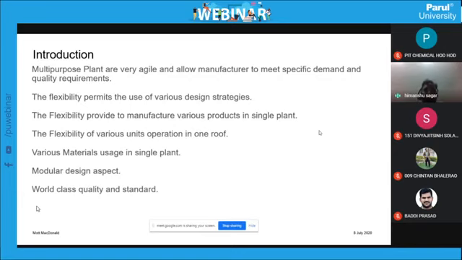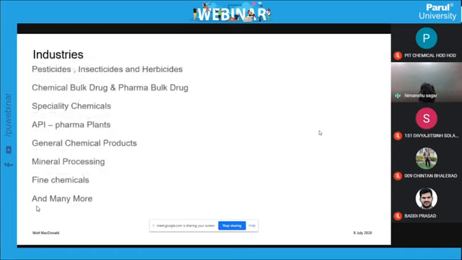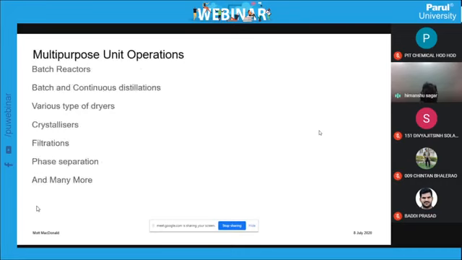So you can meet the specific requirement in the same plant. One product can be manufactured without any specific requirement, and the same product can be manufactured with the other client's specific requirement. So the purpose is different. So you can produce a world-class quality product in a single plant.